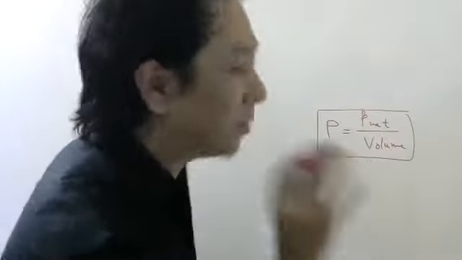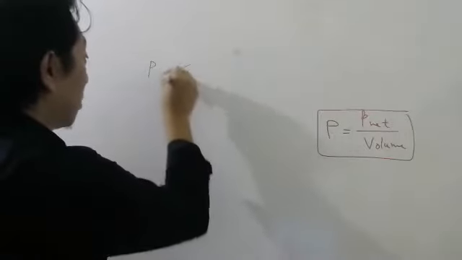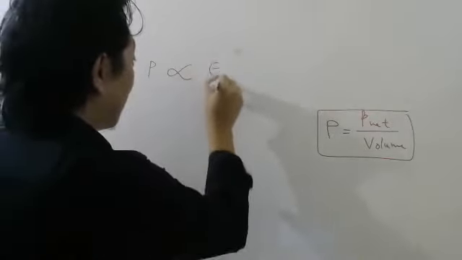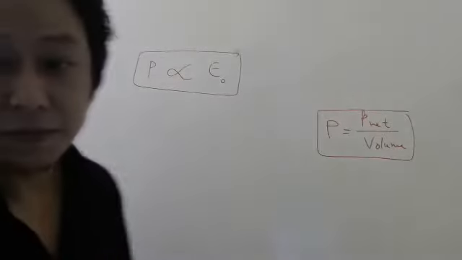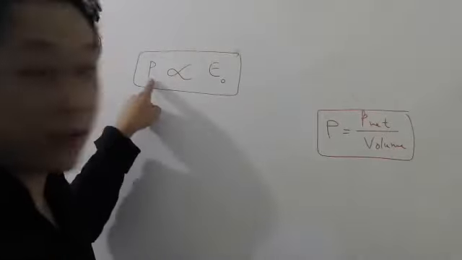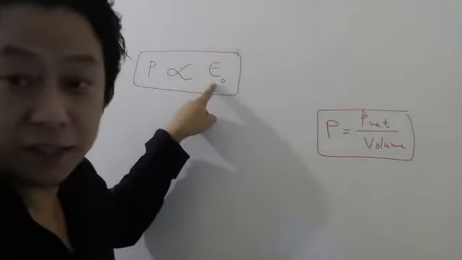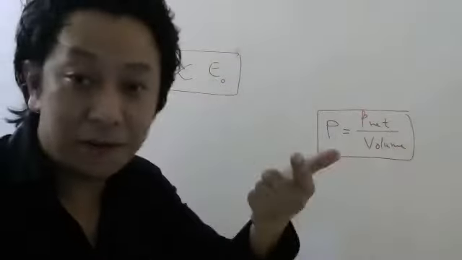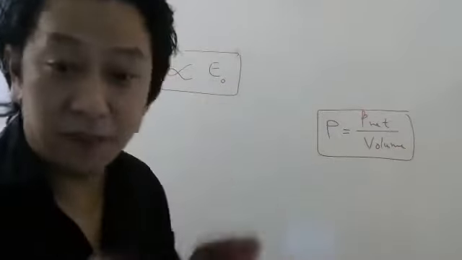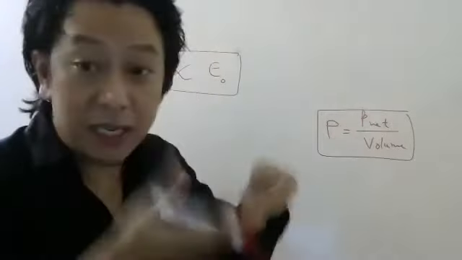It is very sensible to say this polarization must be proportional to the external electric field. Yes or no, students? Why? Because when you increase the electric field, more and more dipoles come in the same direction, so the dipole moment of the system will increase.